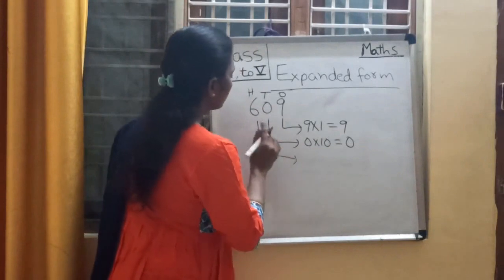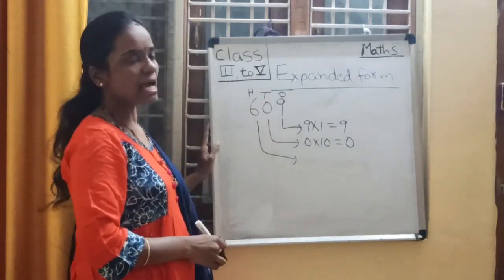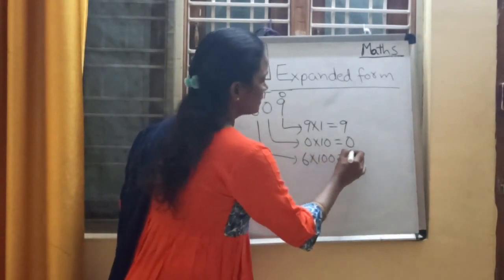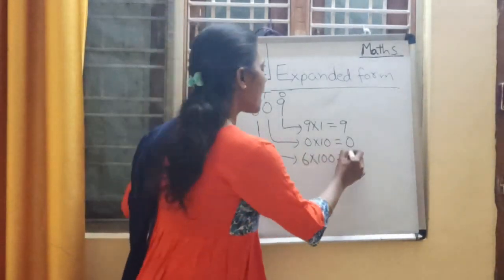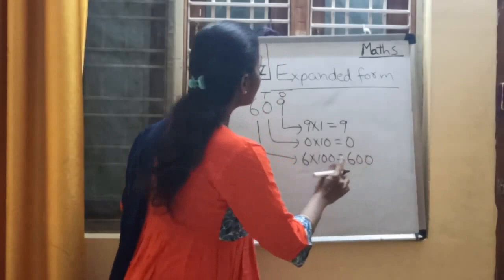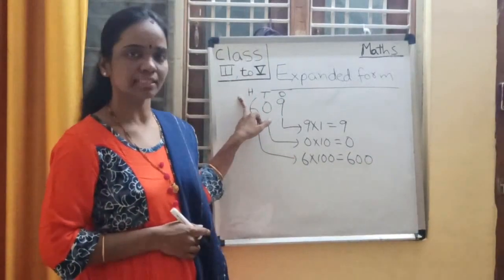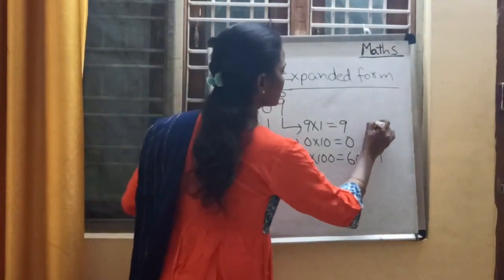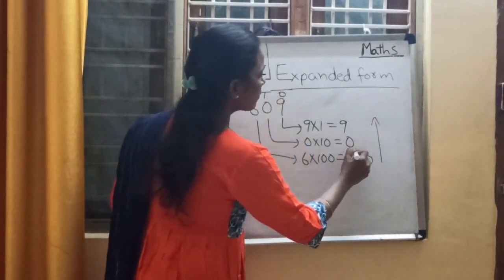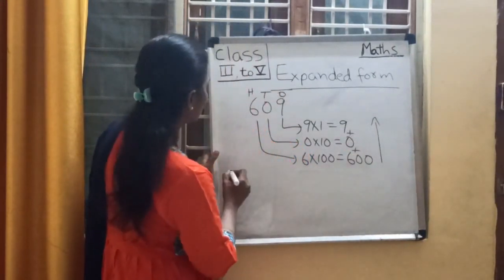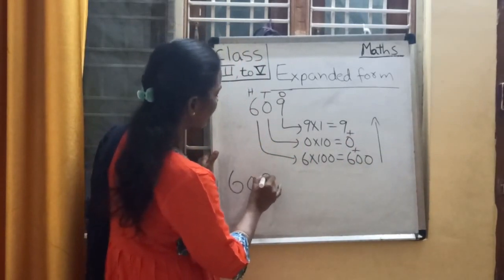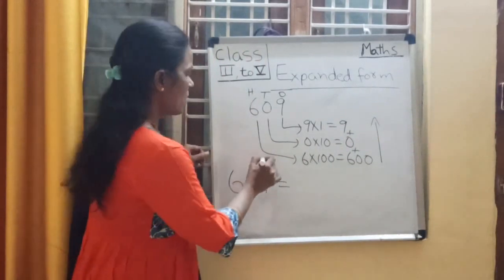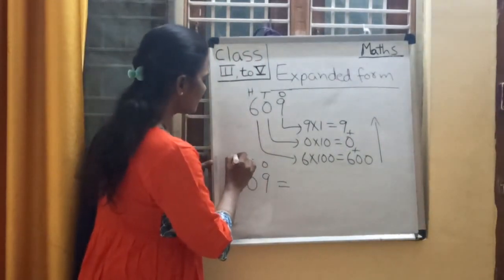Next, what is the place value of 6? As 6 is in hundreds place, 6 into 100 is how much? 600. 600 is the place value of 6, right? Now, what I am going to do, see children, I am going to add all these place values. What is that number? It is 609. Ones place, tens place, and hundreds place.